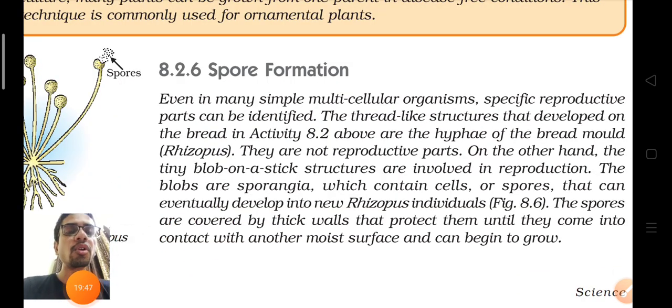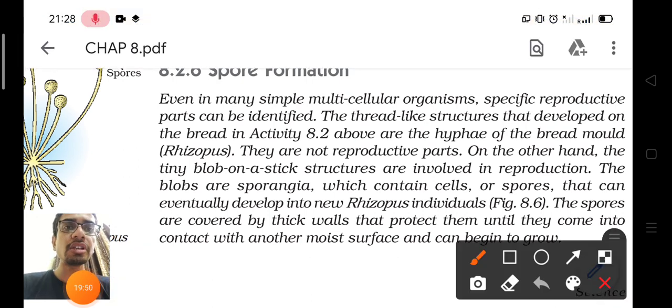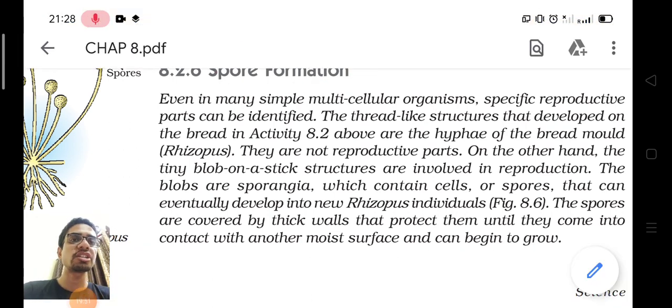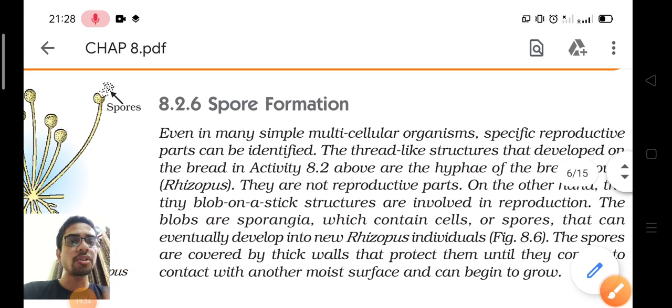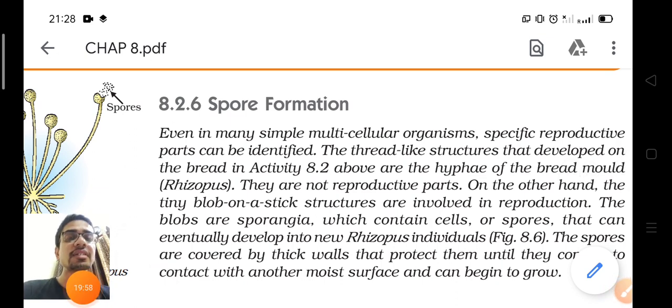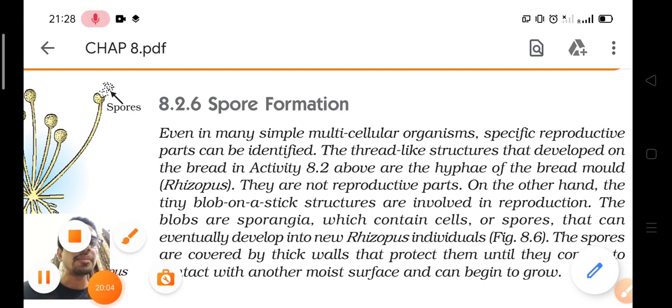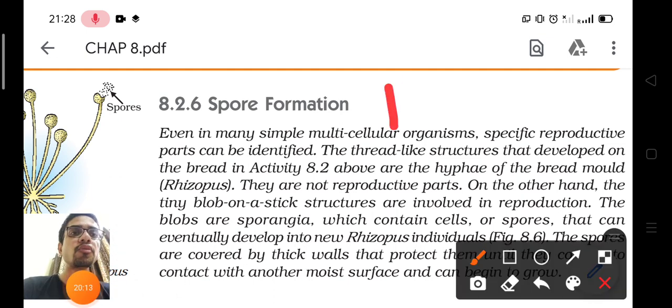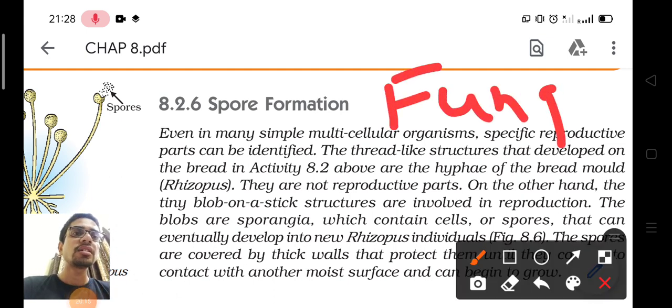Now the next mode of reproduction is spore formation. What is spore formation? Some organisms have specialized reproductive parts. As you studied earlier, in amoeba and Spirogyra there was no specialized reproductive part, but spore formation occurs in fungi.